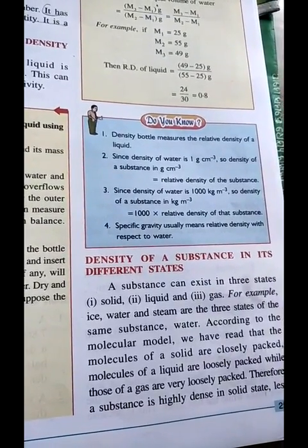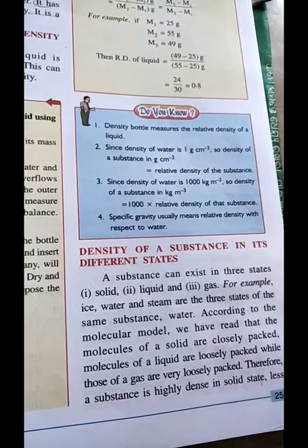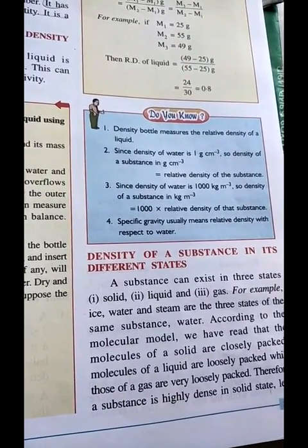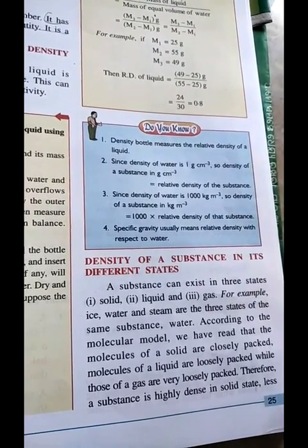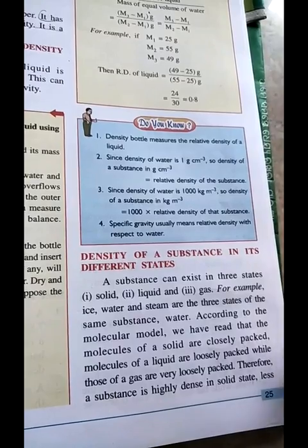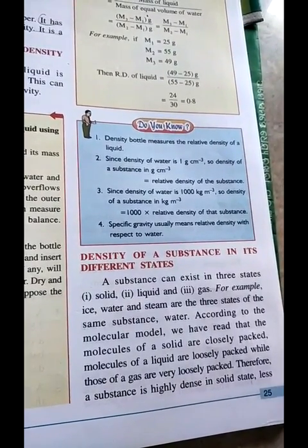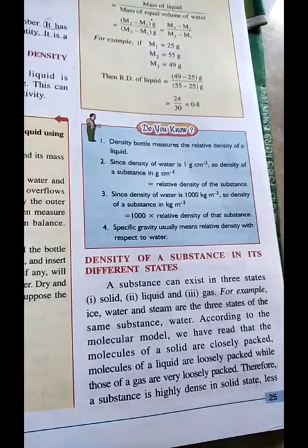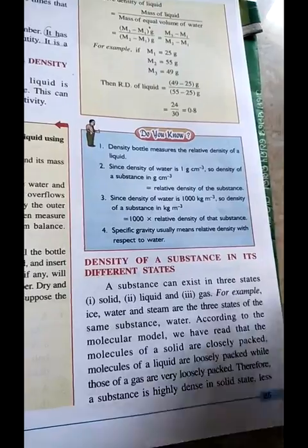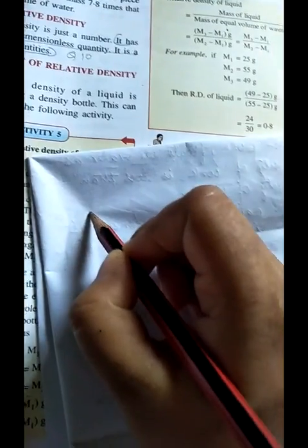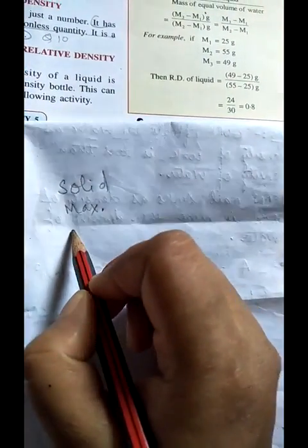Now, density of a substance in its different states. A substance exists in three forms, as all of you know: solid, liquid, and gas. According to the molecular models, in solids the molecules are closely packed, in liquids they are loosely packed, while in gases they are very loosely packed. So the substance is highly dense in the solid state, then in liquid, then in gas. When you compare the density, solid has maximum density because the molecules are more closely packed.